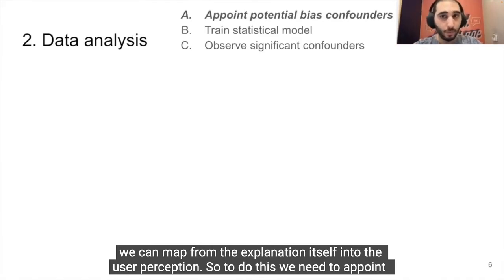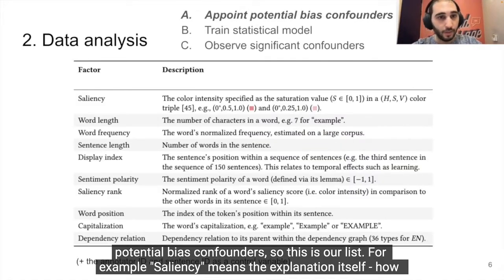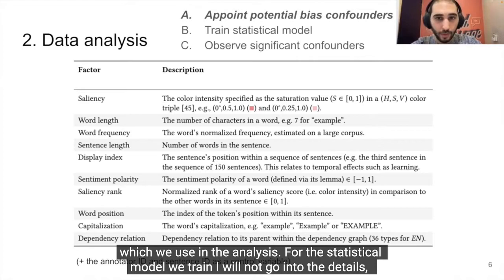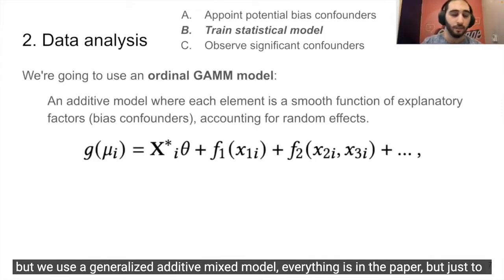So to do this, we need to account for potential bias confounders. So this is our list. For example, saliency means the explanation itself, how strong the color is, but we also have stuff like word length and sentence length and so on, which we use in the analysis. So the statistical model we train, I will not go into the details, but we use a generalized additive mixed model.